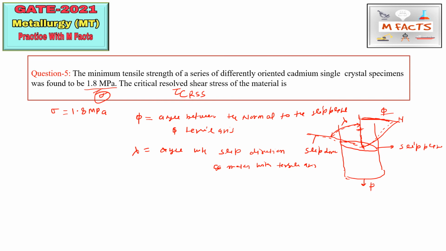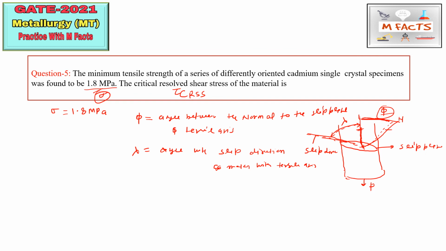So the angle between the slip direction and the tensile axis is known as lambda. Okay, so for this question we will move on.